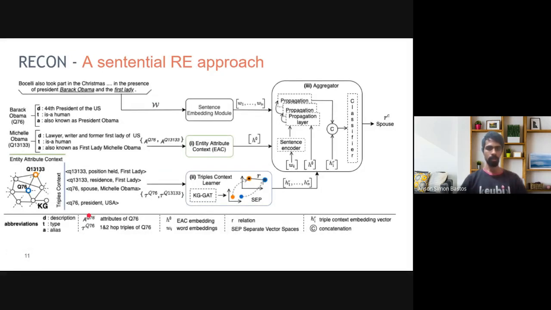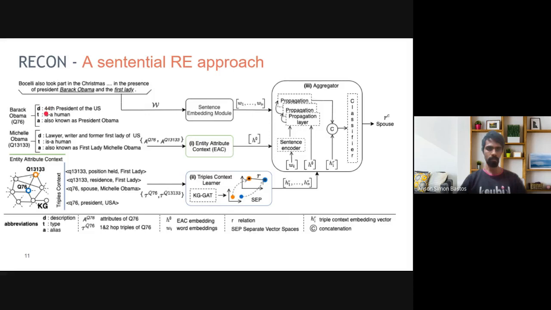The approach is as given in the diagram. The sentence on which the relation has to be predicted is given to a sentence embedding module, which learns the token embeddings. This could be a simple pre-trained GloVe model, or we could even use context embeddings from a language model. The entities are then given to the EAC module. In this case, Barack Obama and Michelle Obama are the entities.